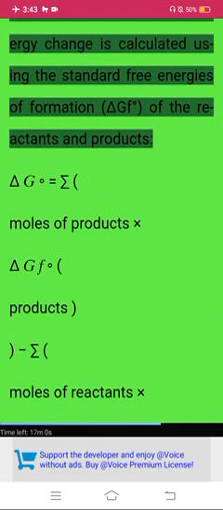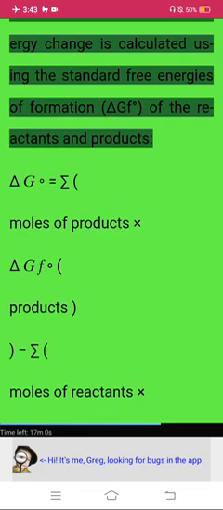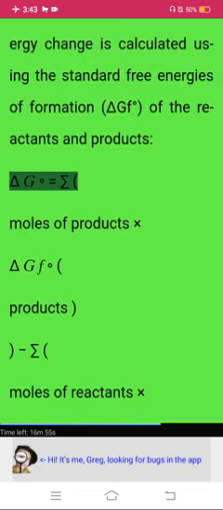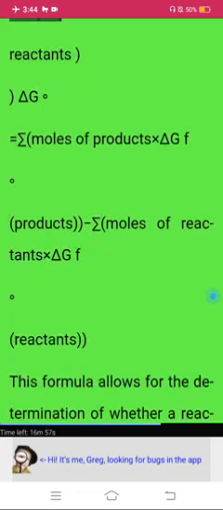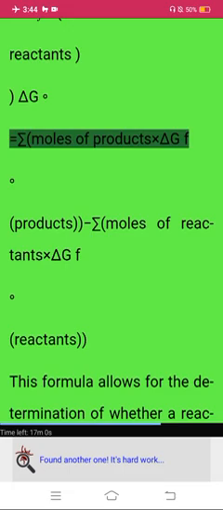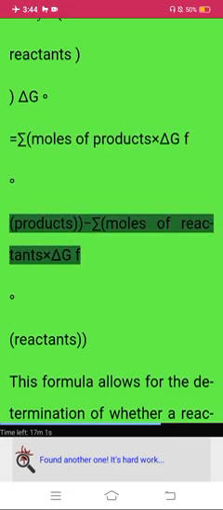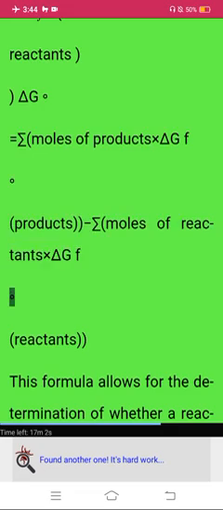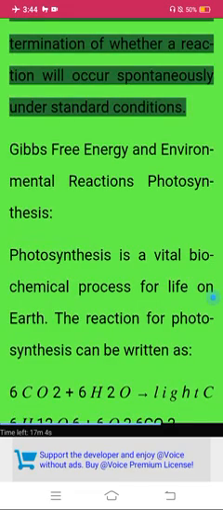The standard Gibbs free energy change is calculated using the standard free energies of formation, delta Gf°, of the reactants and products. Delta G° equals the sum over n, moles of products times delta Gf° of products, minus the sum over n, moles of reactants times delta Gf° of reactants. This formula allows for the determination of whether a reaction will occur spontaneously under standard conditions.